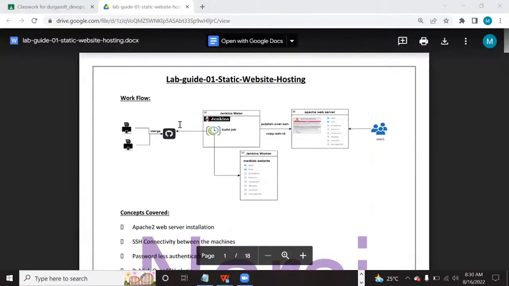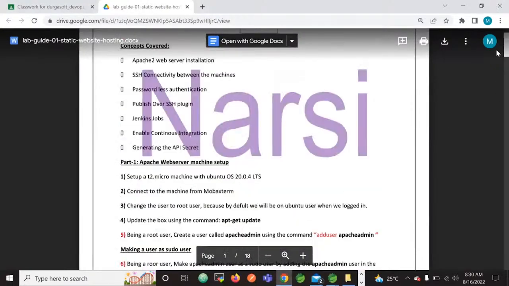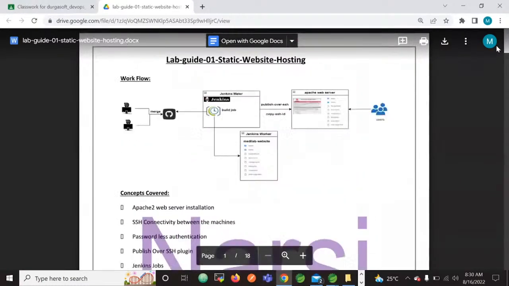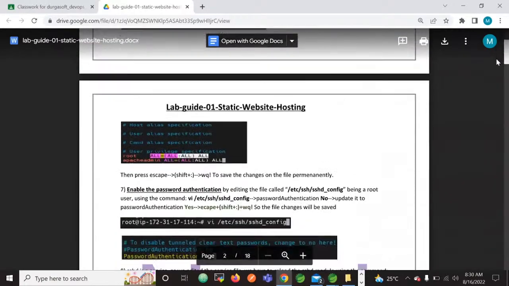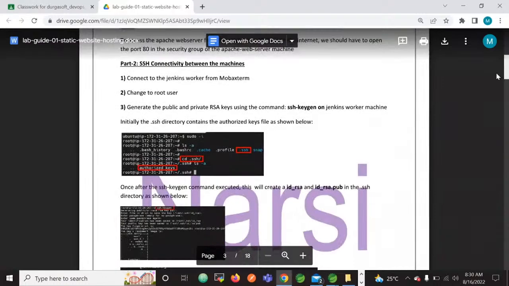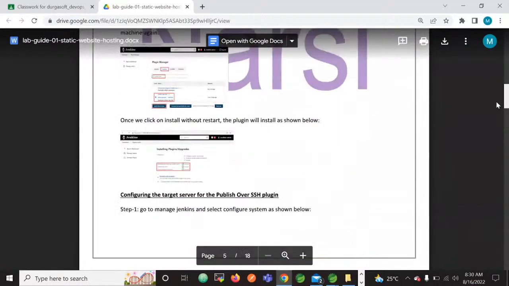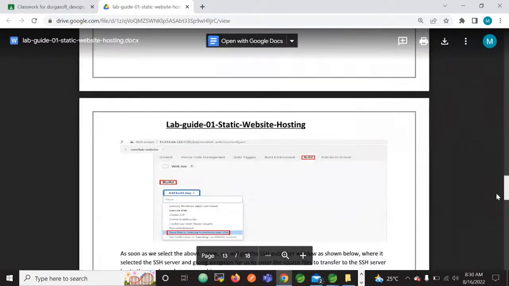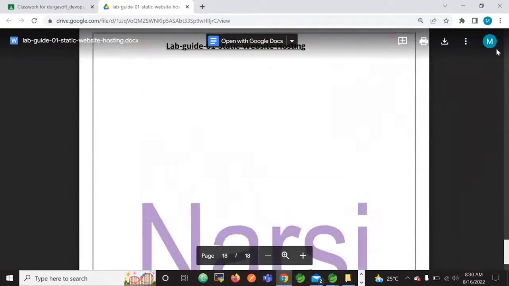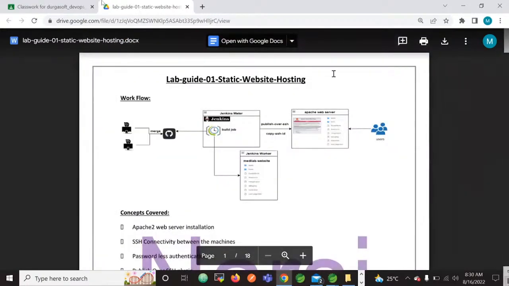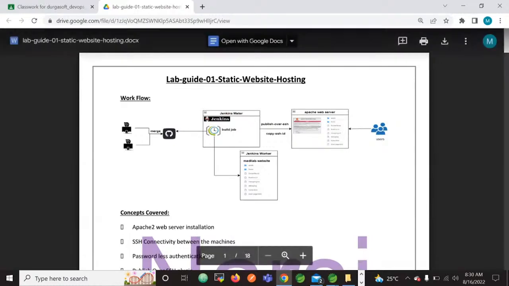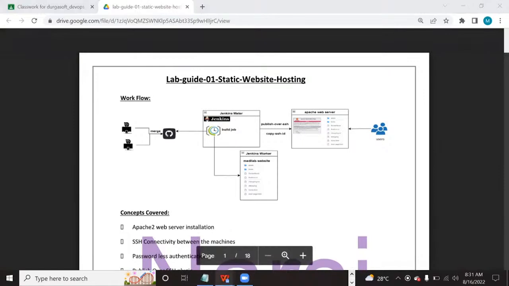See this? What is the workflow and what concepts will be covered, and each and every concept, how to do it, meaning how to set up this pipeline, the lab handout will be provided to you in a step-by-step screenshot manner. So these lab handouts you have to follow and then do the applications. What applications will we do in this DevOps? Is any coding required? Nothing. I'll explain what we're going to do in this DevOps, but first, let me introduce the course structure.